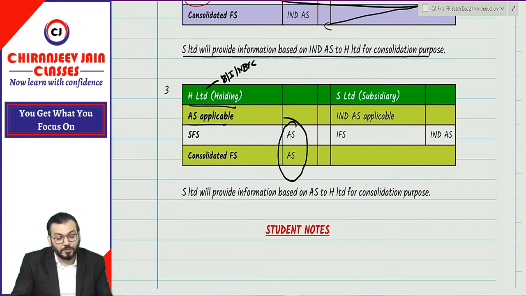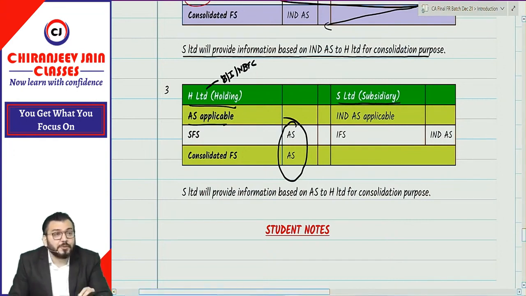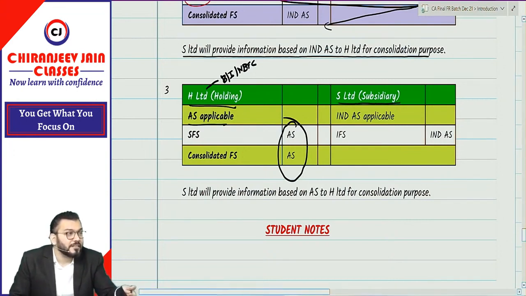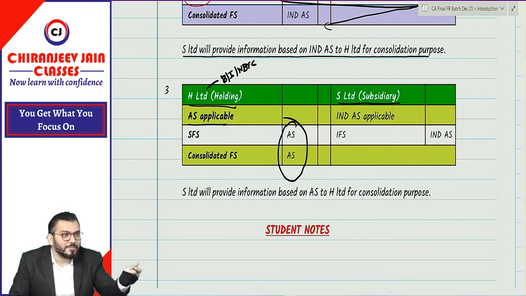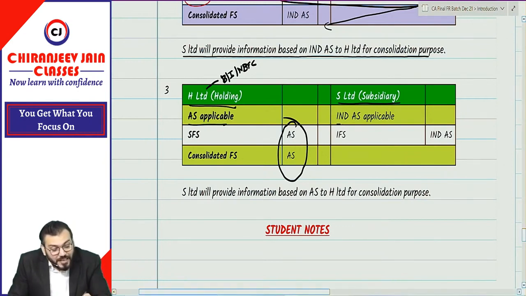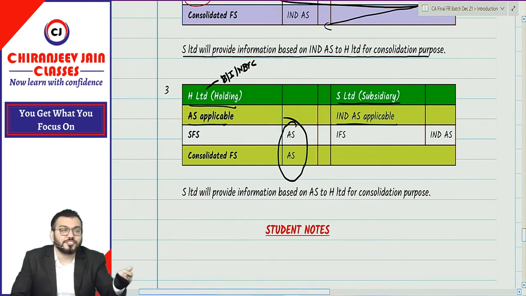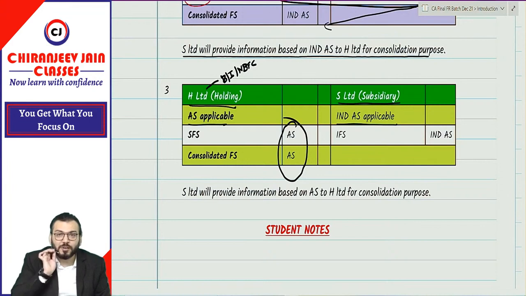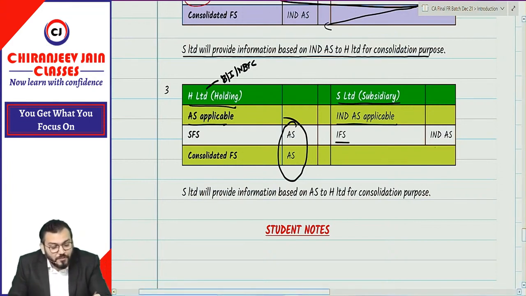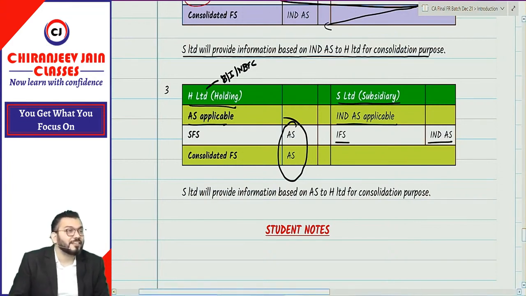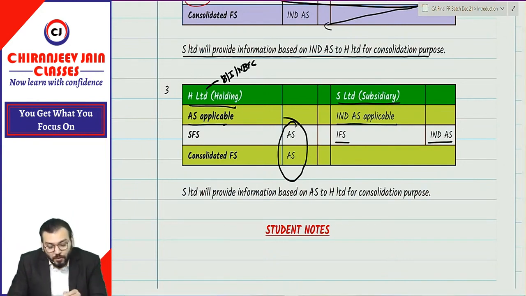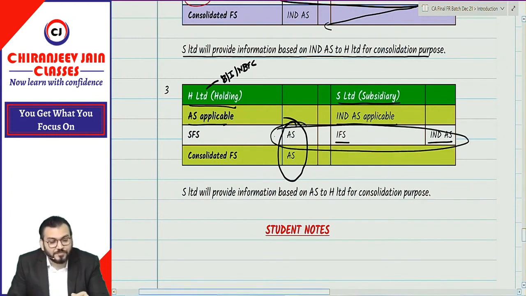But S Limited, being a subsidiary company, might be a listed company which is not a banking company, NBFC or insurance company. For them, Ind AS might be applicable from 1/4/2016 or 1/4/2017. Quite possible. So they are preparing individual financial statement based on what? Ind AS. Now, who will prepare the consolidated financial statement? The holding company. Can we combine this?